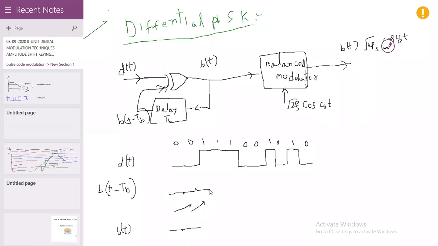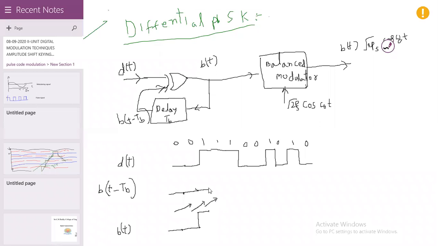Okay. So here we can observe that in this case d of t is 1, b of t minus TB is 0. These are the inputs to this exclusive OR gate. Therefore, the output is 1. So b of t is 1 at this stage until TB. Again, this one is shifted to the delay network.